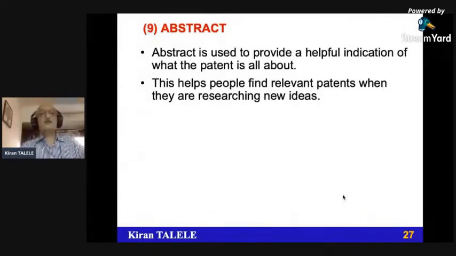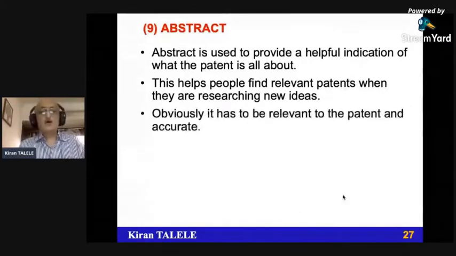So if somebody wants to go to the patent search, and if they come across this patent, then looking at this field of invention and abstract, they can easily make out whether that particular patent is relevant to their patent or not. Otherwise, they no need to read the entire 30 to 40 pages document. Obviously, it has to be relevant to the patent and it should be accurate. It should give the clear indication of the patent.